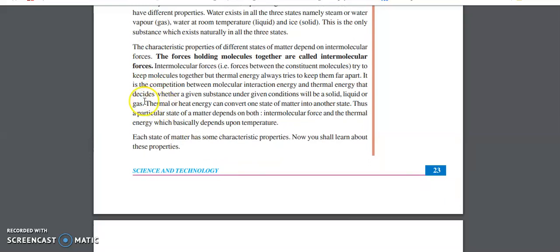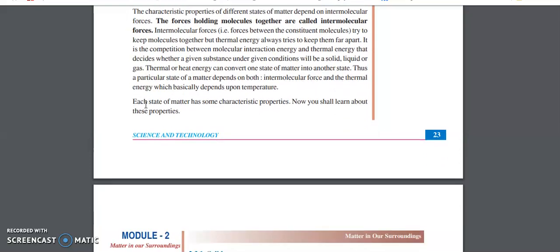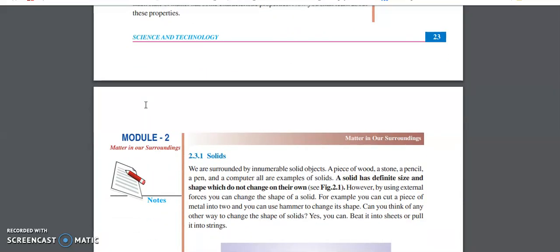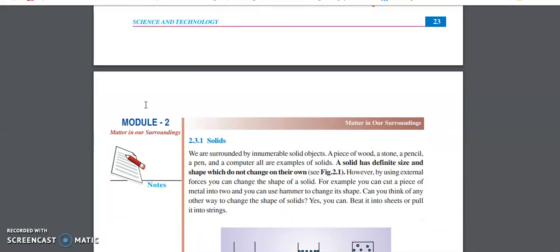Then, if you pass on heat or thermal energy, one form of matter can change into the other form. So on heating, or by thermal energy or by pressure, you can convert one form of matter to the other. That is, a solid may get converted to liquid, liquid may get converted to gas, and so on.